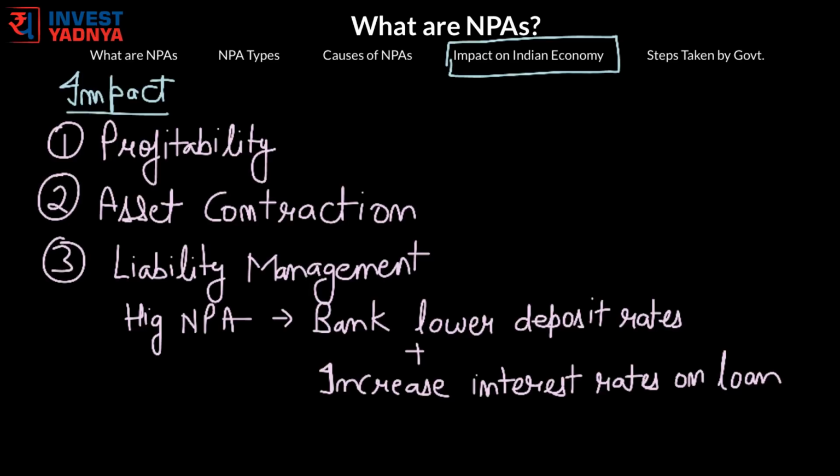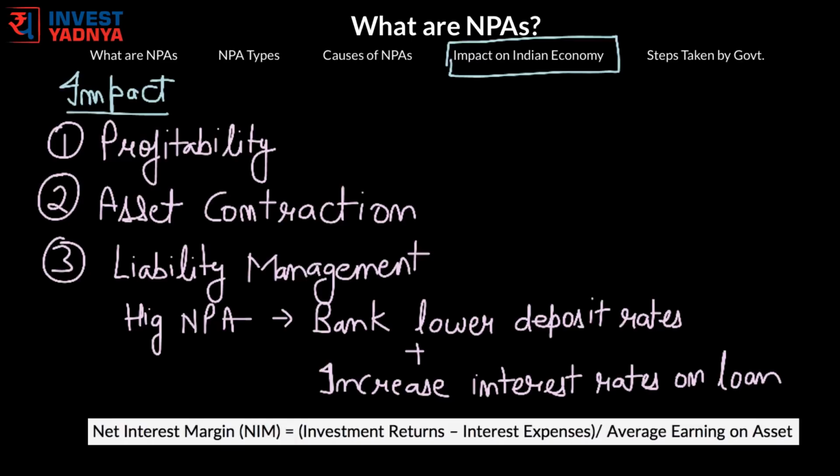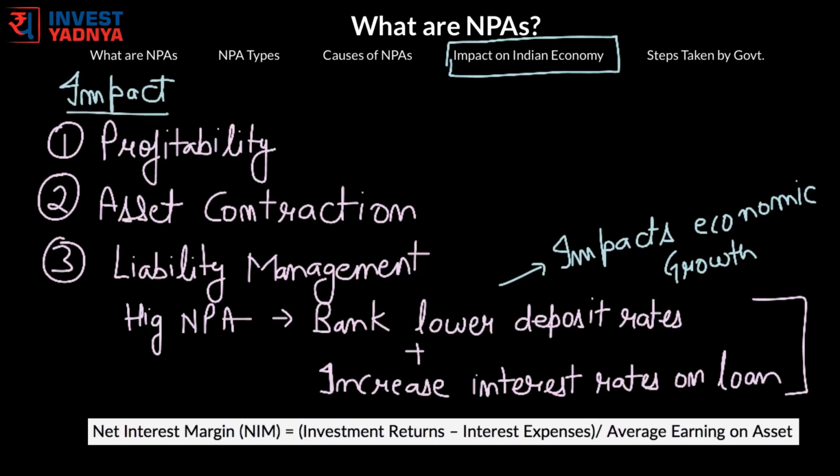So this is net interest margin. This may become a hurdle in the smooth financial intermediation process and hampers banks' business as well as economic growth. And this is the biggest reason for the slow reaction of many banks in decreasing their loan rates, even though RBI decreased repo and reverse repo rates a few months back.